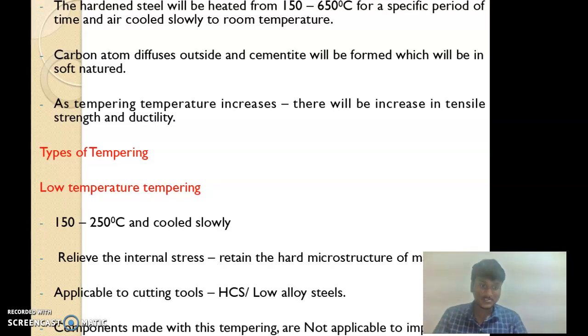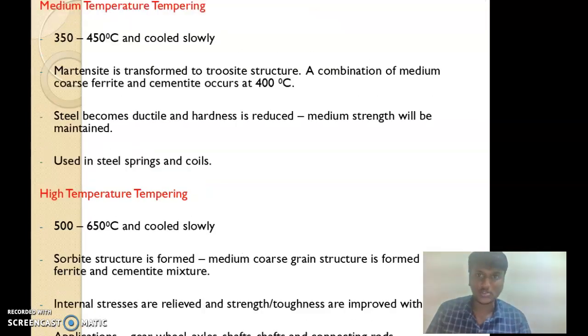The tempering process is the most common process followed after hardening to remove the internal stresses induced, and the hardness can be regulated using the tempering process. The types of tempering process are low temperature tempering, which occurs at low temperatures from 150 degrees to 250 degrees range and is cooled slowly. It relieves the internal stresses and retains the hard microstructure of martensite. It is applicable to cutting tools like high carbon steel and low alloy steels. Components made with this tempering are not applicable for impact loads.